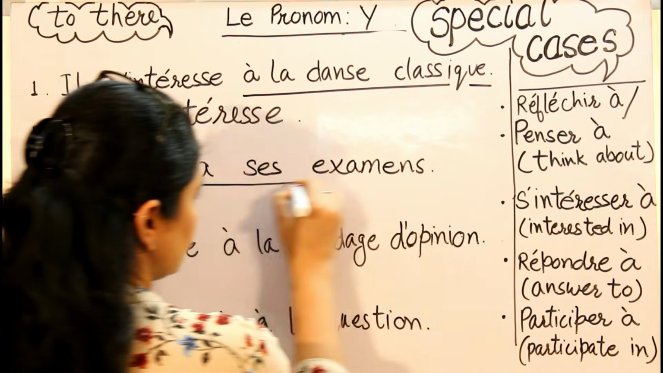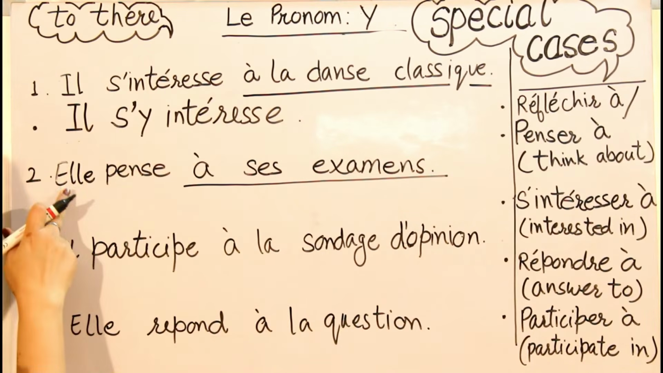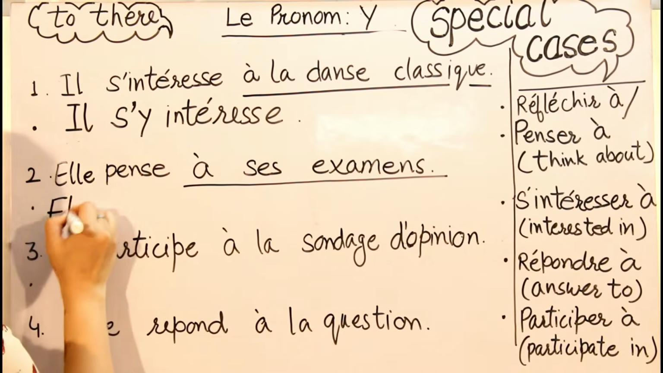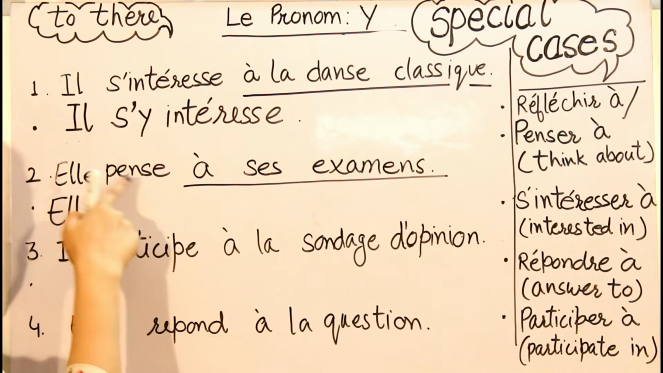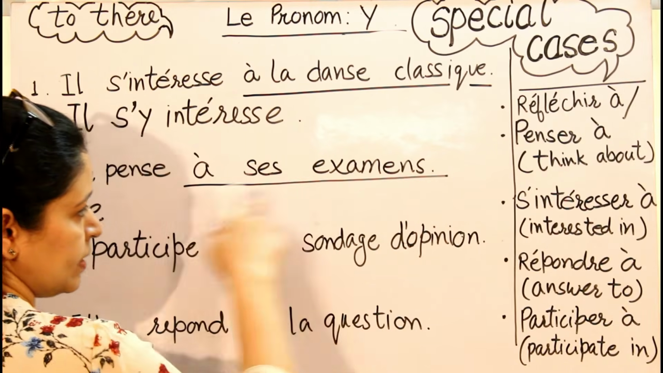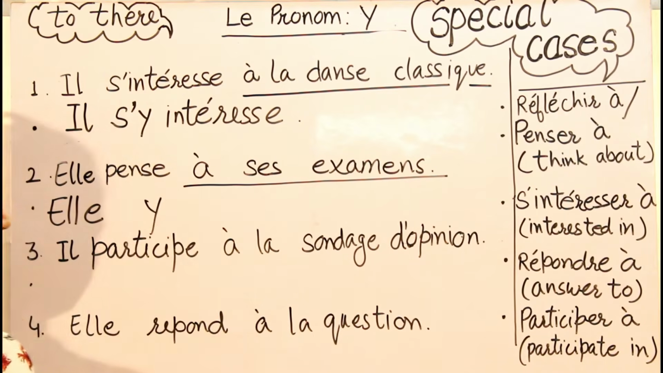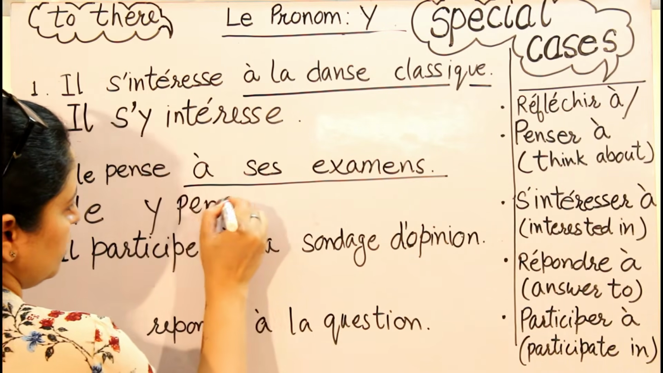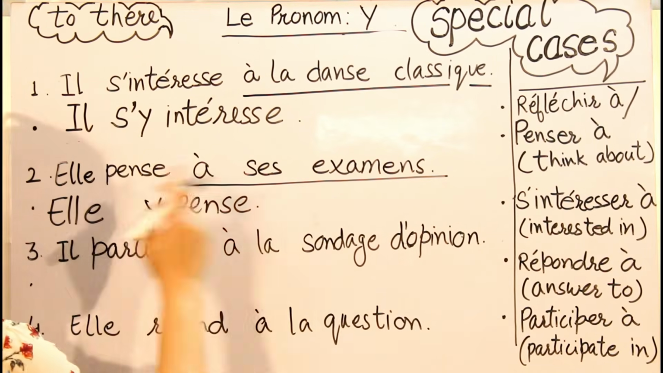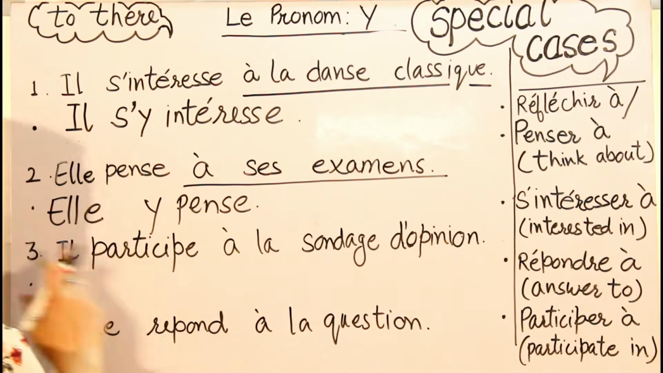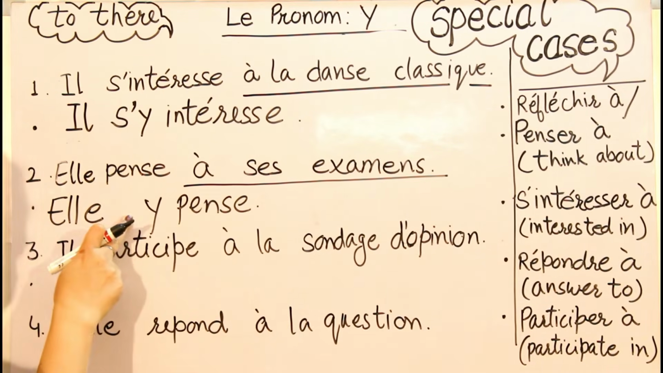Now here, à ses examens is an idea or a thing that she is thinking about. I am going to write Elle as it is. Now I will not write the verb because before the verb I need to write my pronoun that is replacing this noun, that idea, that is pronoun Y. Now I will write the verb pense. Okay, Elle pense à ses examens. She is thinking or she thinks about her exams. Elle y pense. She is thinking about it.